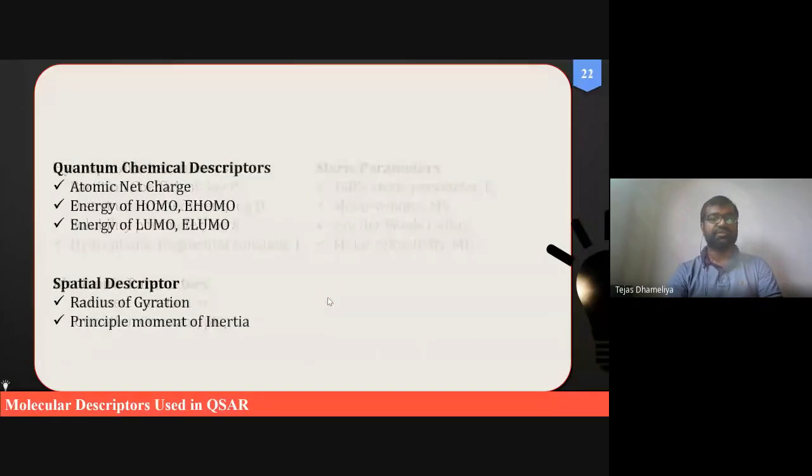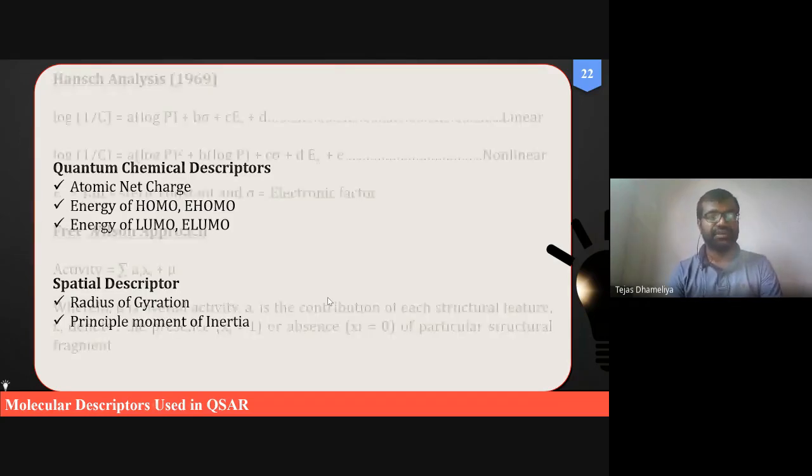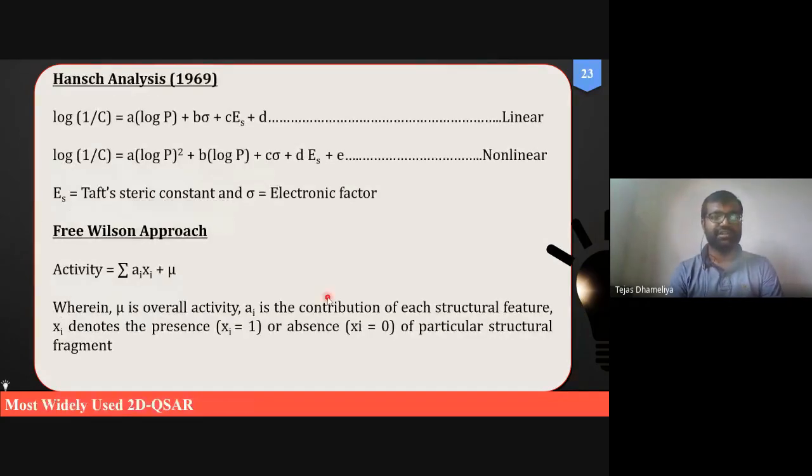And what are the types of descriptors? We have seen their classification, their varieties of classes: spatial descriptors, quantum chemical descriptors, electronic descriptors, hydrophobic descriptors. Descriptors themselves mean they are going to describe the molecule. That's why they are called descriptors. These are the two major types of approaches which we have seen: Hansch analysis and Free-Wilson analysis. So we will be learning these two approaches in depth.